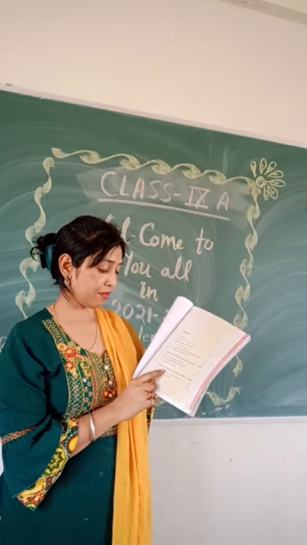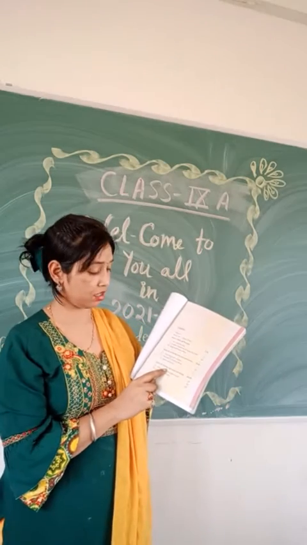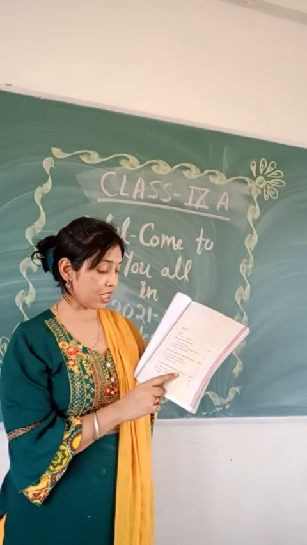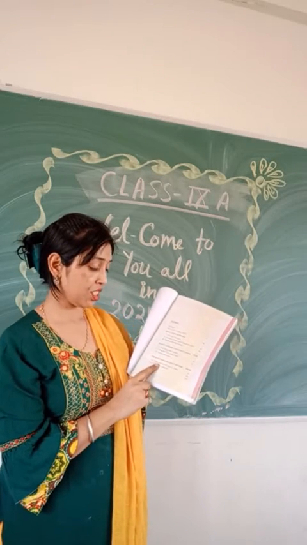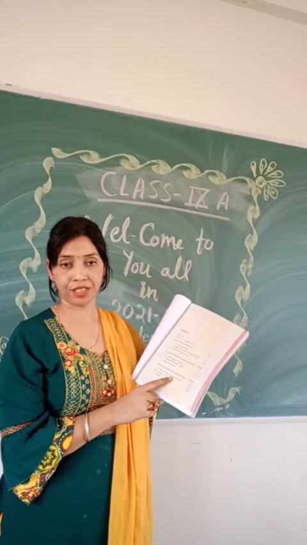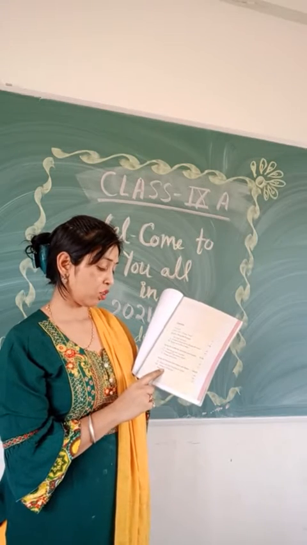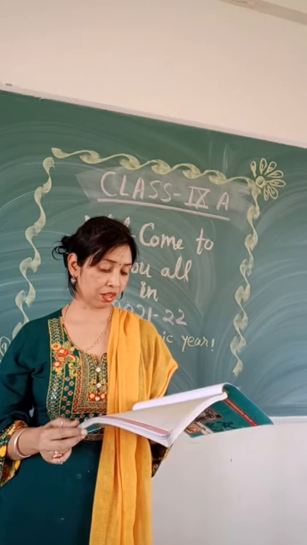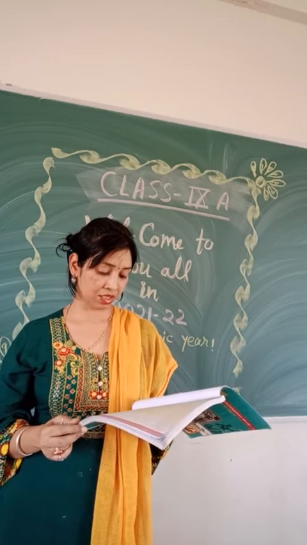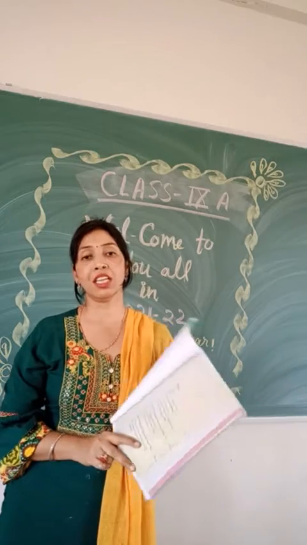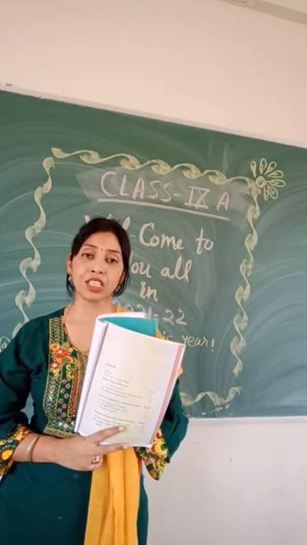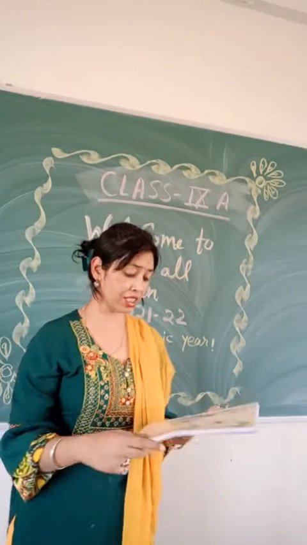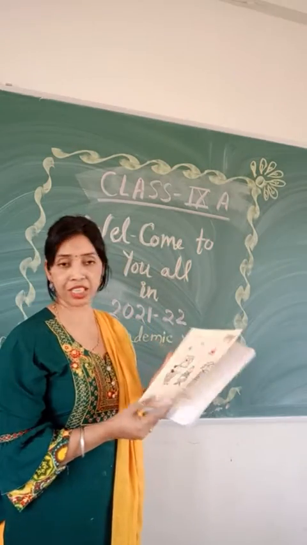In the third section we will study the topic Everyday Life, Culture and Politics. In this section we will read chapter 7, History and Sport: The Story of Cricket, and chapter 8, Clothing: A Social History. So a total of 8 chapters we will study in the history part. And second, Democratic Politics, the textbook in political science.